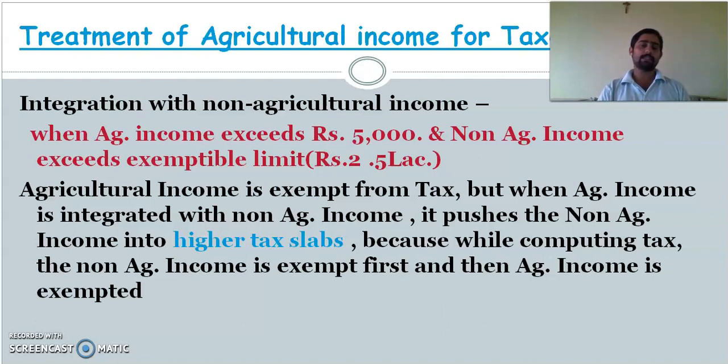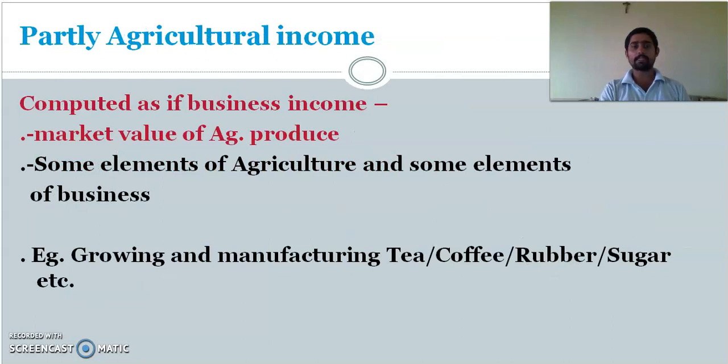But in all the cases, agriculture income is fully free, whereas it is shifting the income to higher tax slabs. In that case, other heads may be taxable in some cases. So this is what you should know about agriculture income.